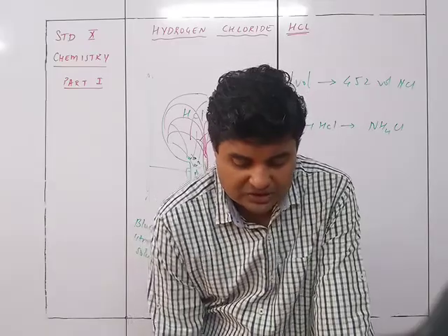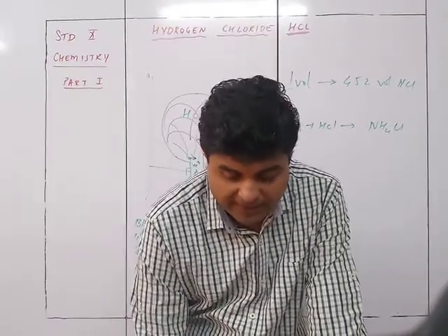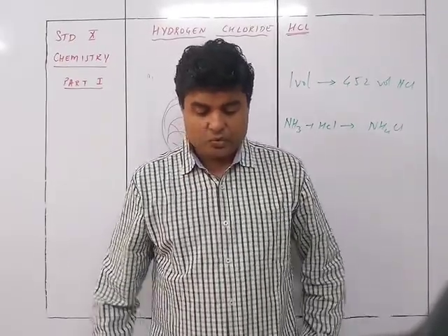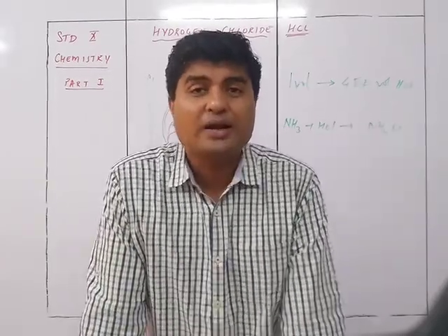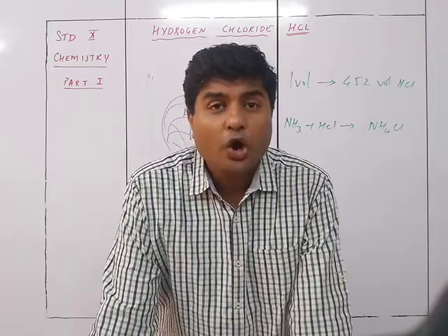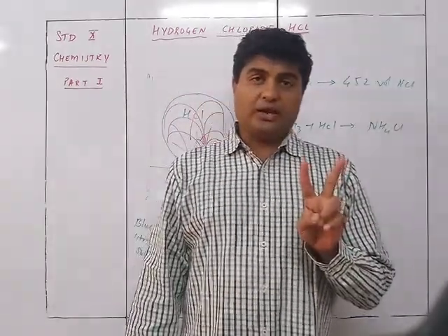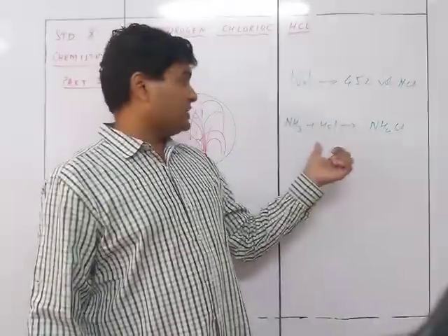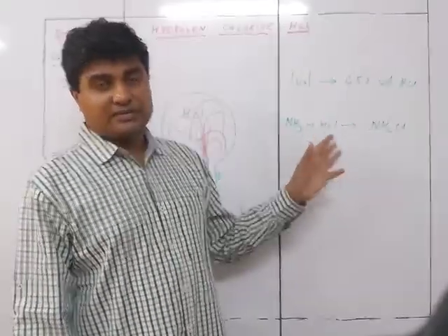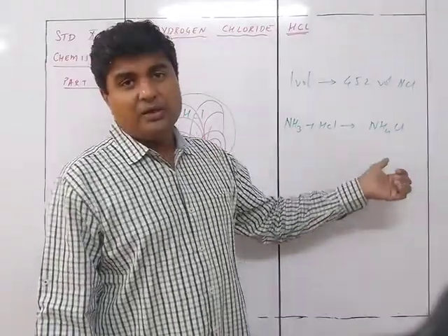These fumes consist of particles of solid ammonium chloride suspended in air. The two gases, ammonia and HCl, combine to give a solid compound. So this is an example of two gases giving a solid compound.